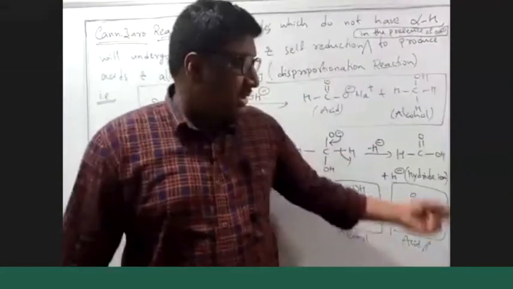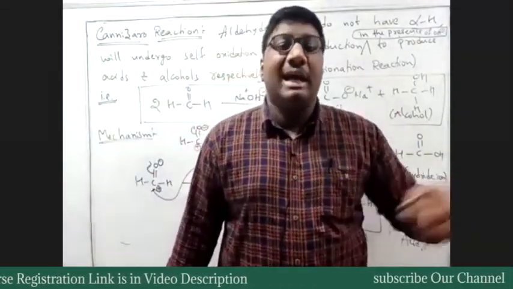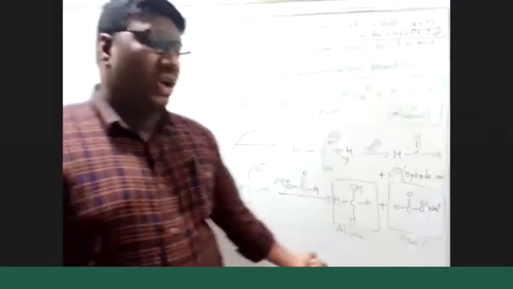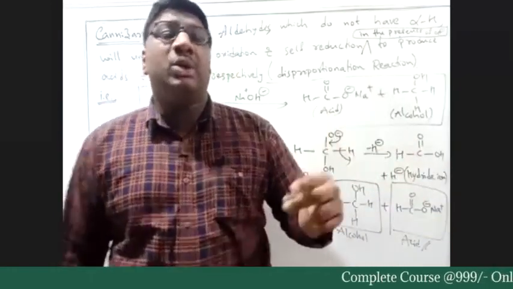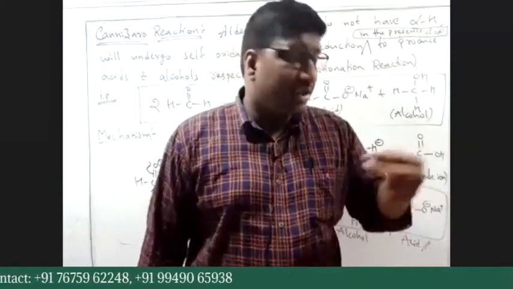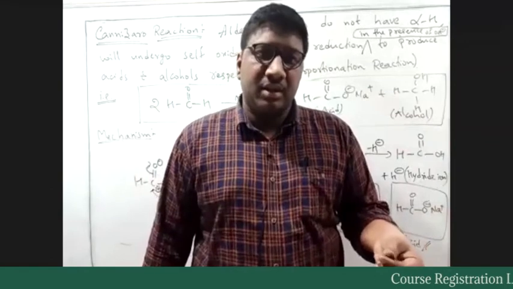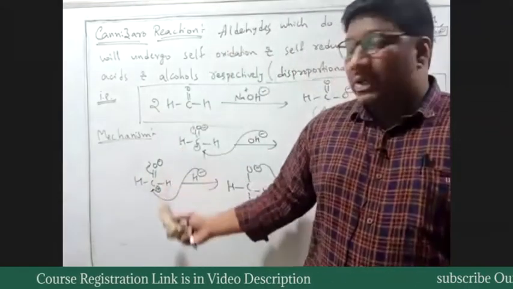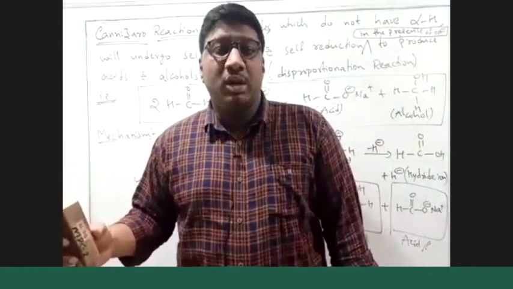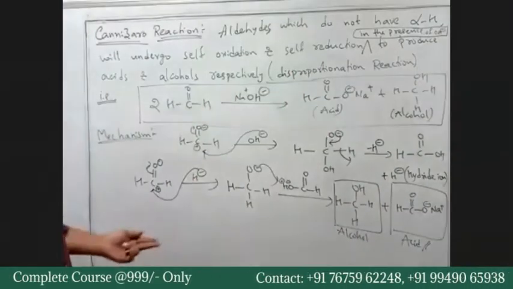As soon as this acid is generated, how is it generated? With the loss of hydride ion. Now the hydride ion attacks the electrophilic carbon of another aldehyde, which generates the alcohol. So here we have not one nucleophile, we have two nucleophiles. Due to the presence of OH minus or base, we have generated H minus, which is hydride ion, which is also a nucleophile. Yes or no? And there are two molecules of aldehyde used in nucleophilic attack. So this reaction is known as Cannizzaro reaction.